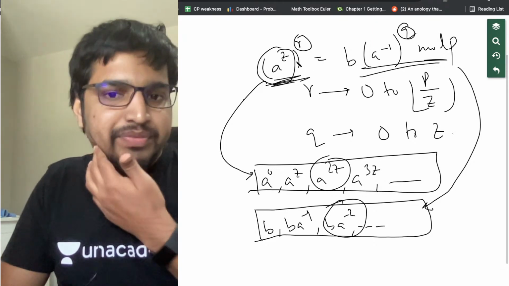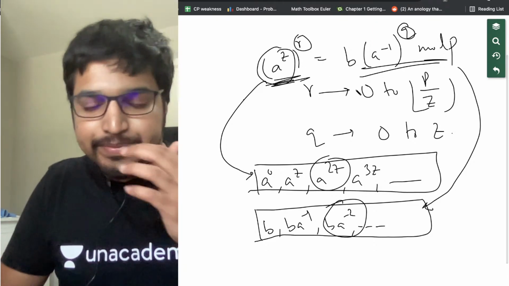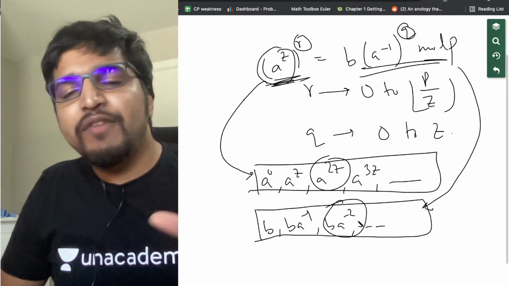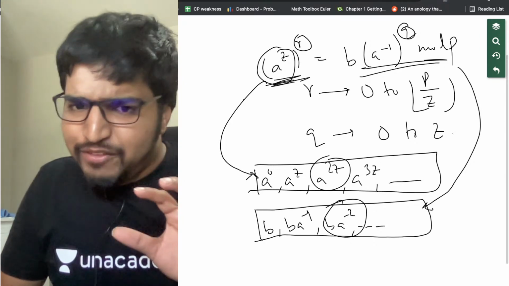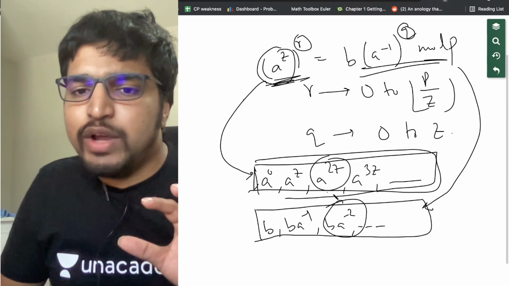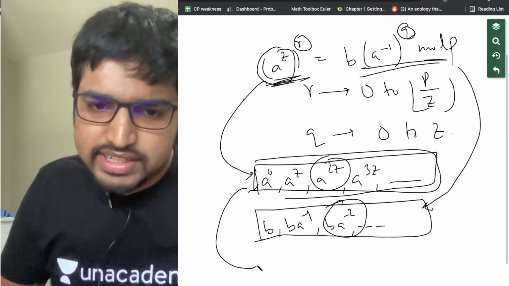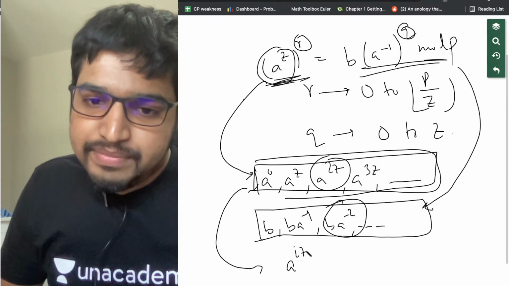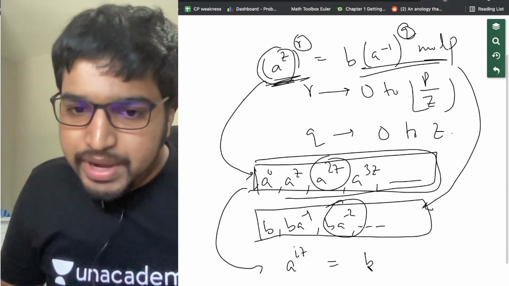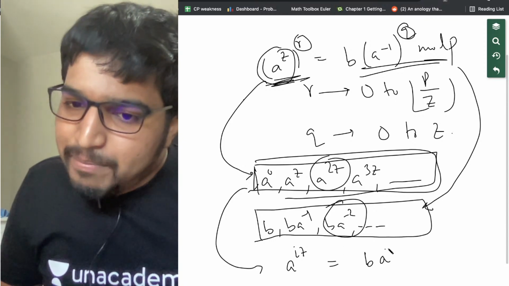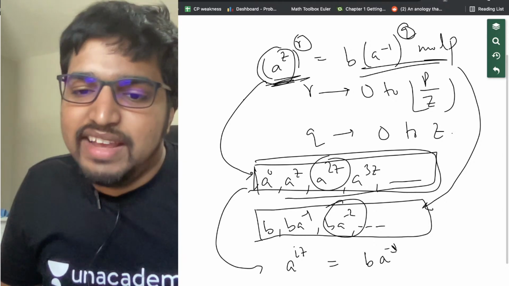We're incrementing q by 1. Here this is the giant step. One by one we are incrementing it. Now we have two arrays, we just need to check if any of these two elements are equal. So let's say in the first array a power i z is equal to b into a power minus j.